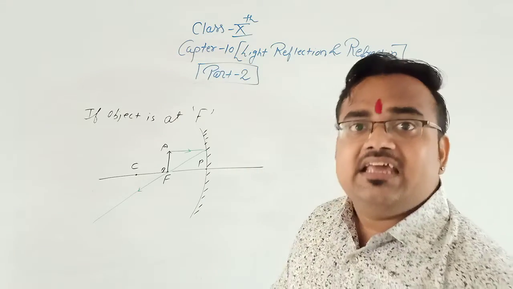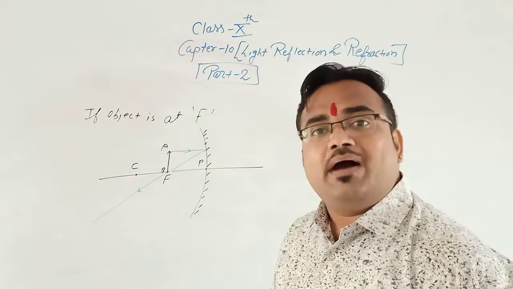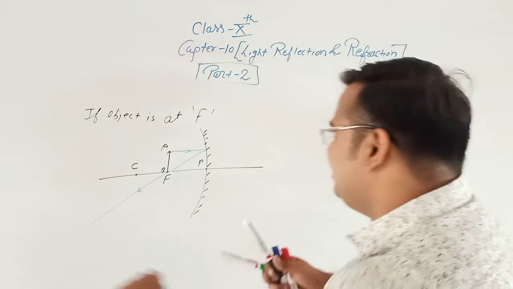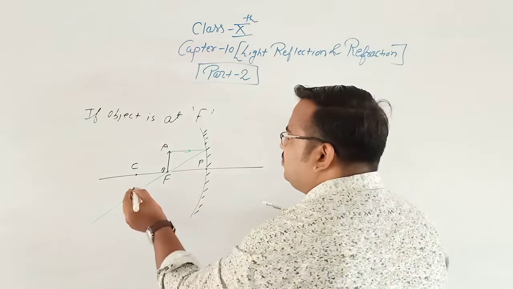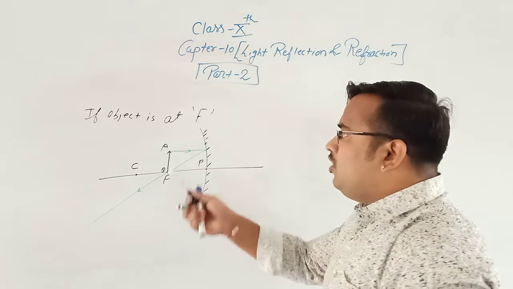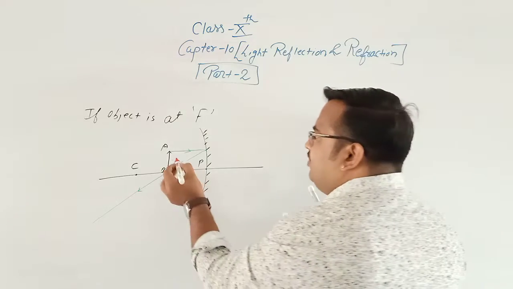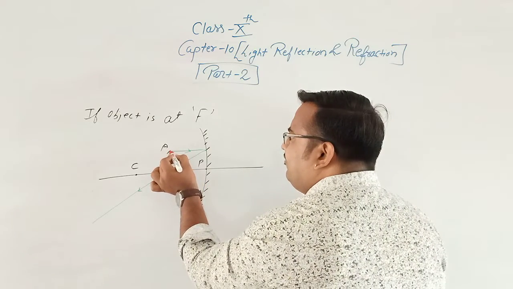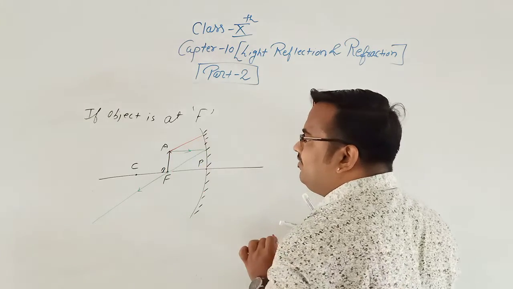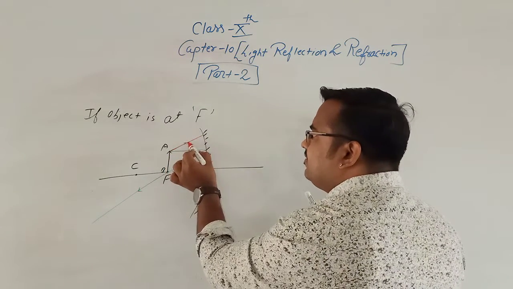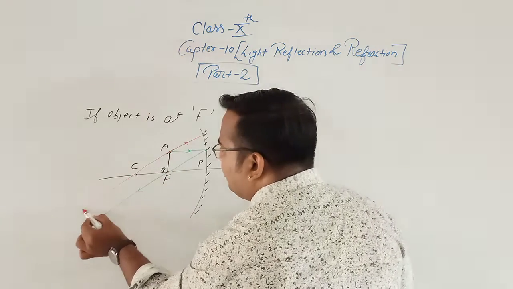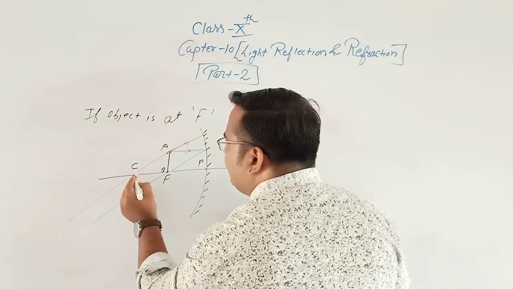The third rule says that if the incident ray passes through the center of curvature, it would follow the same path. So how will we draw the image? See, we'll have our second incident ray like this. It is passing through the center of curvature.